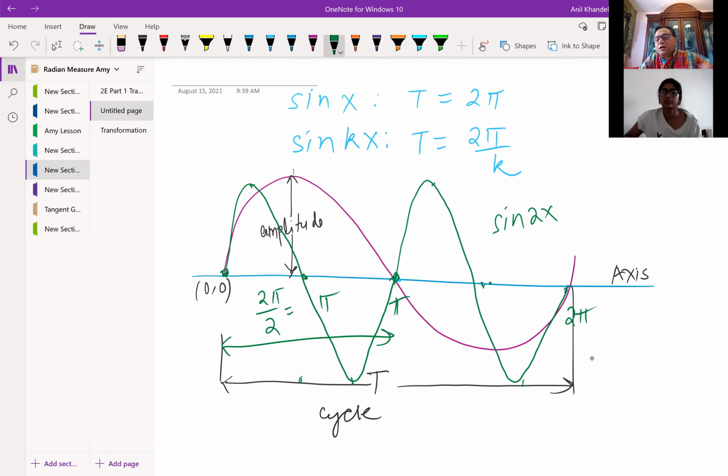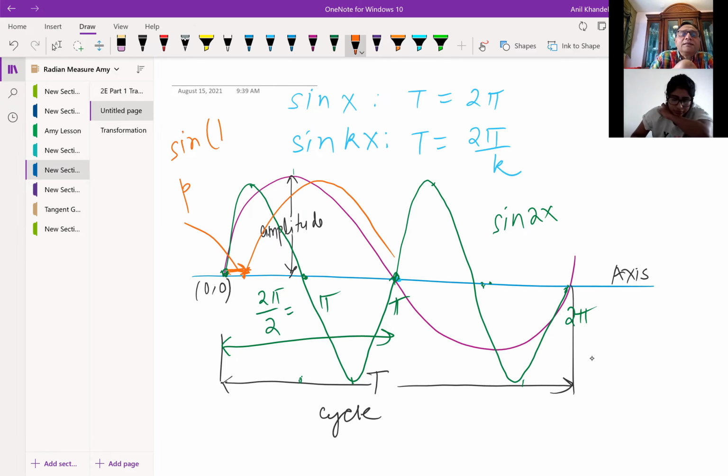So that is how the wave is. Now, I could also have a wave which could shift. Instead of starting from 0, the wave could start from here. It has moved. So this is the horizontal translation. This is P, the phase shift. If I write sine of x minus P, then the wave starts from here, slightly to the right, depending on the value of P. You understand? That is what the horizontal shift is, and this is how they are related.